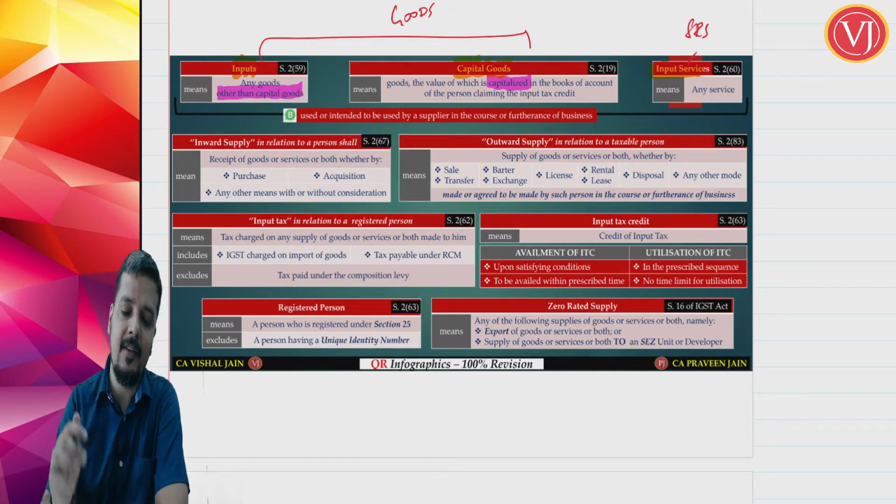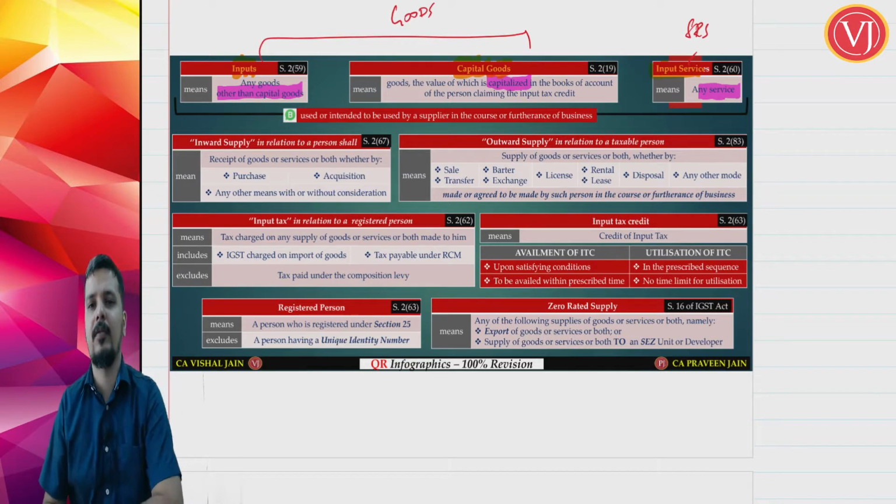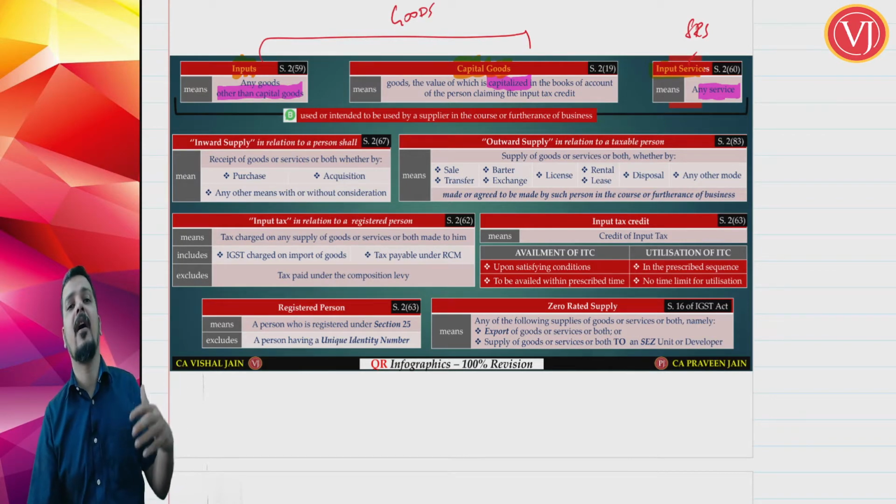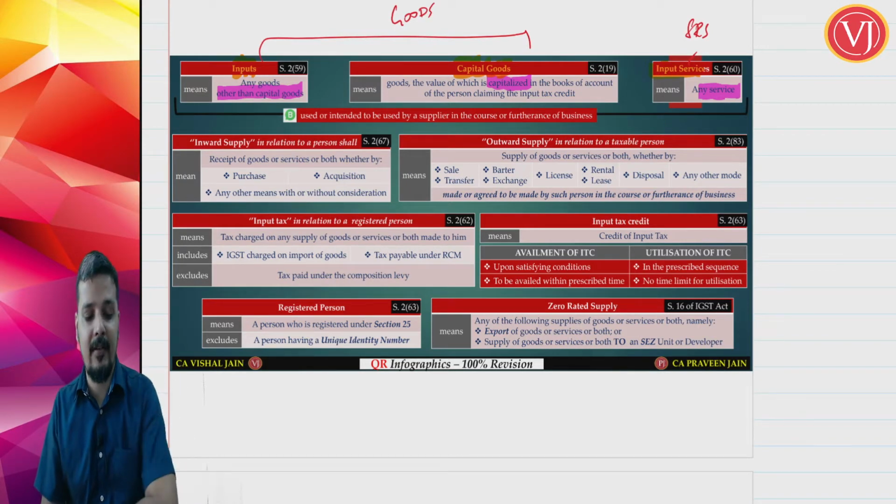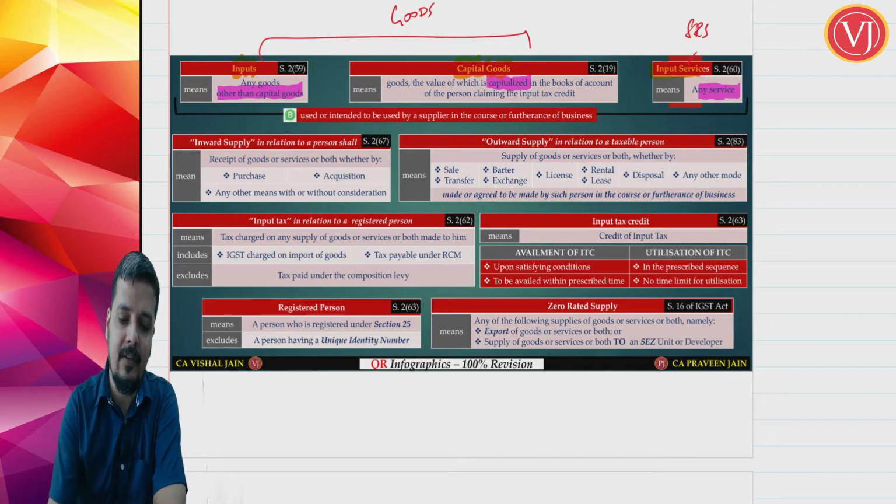Input service means any service, even if it is capitalized in your books of accounts. So these are the three important things on which you are going to take input tax credit. Inward supply. Now let's discuss your next provision.